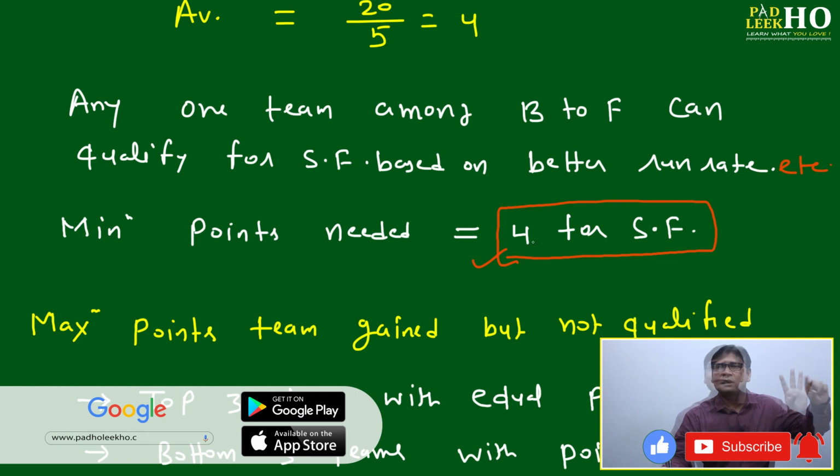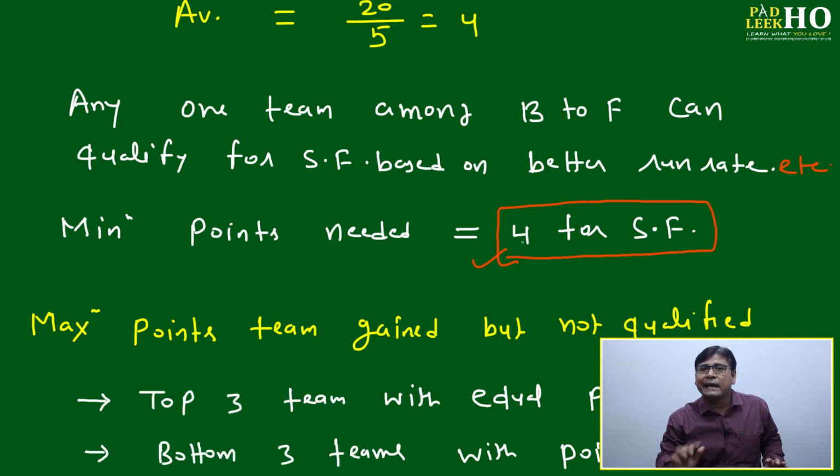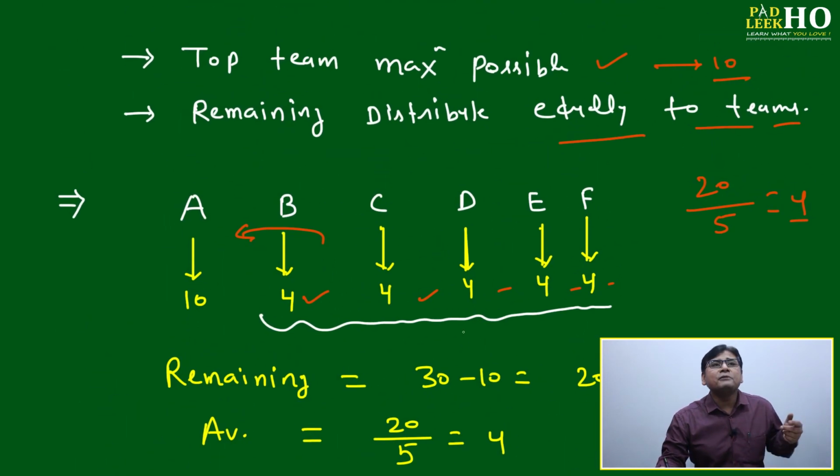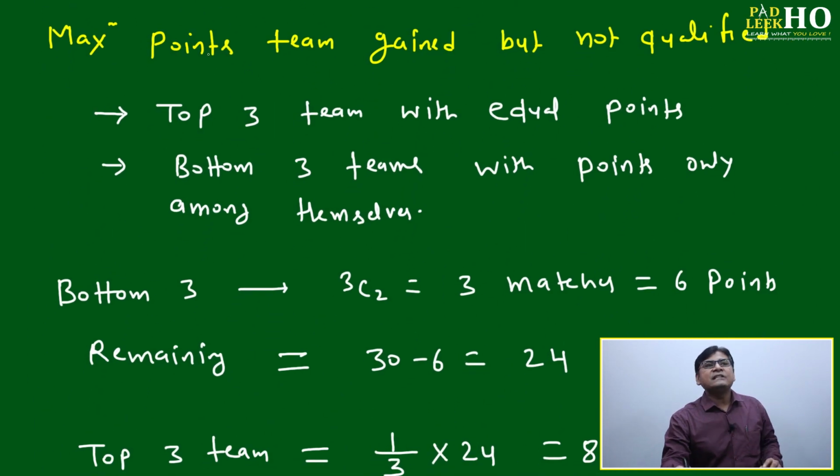Don't think like, sir has told that whoever gets 4 points will go to the semi-final, and in any question that comes, put 4 marks as the answer. No, don't think like that. This 4 depends on the scheme. This 4 I can also derive using variables, like in place of 6 teams I will put n teams. Then a very lengthy formula will become. Why are we interested in learning all the lengthy formulas? The concept is only 2 steps you have to follow: to the top team you give the maximum possible score, and the remaining you distribute equally, whatever is left out. That much only. Now we'll come to the second scenario.